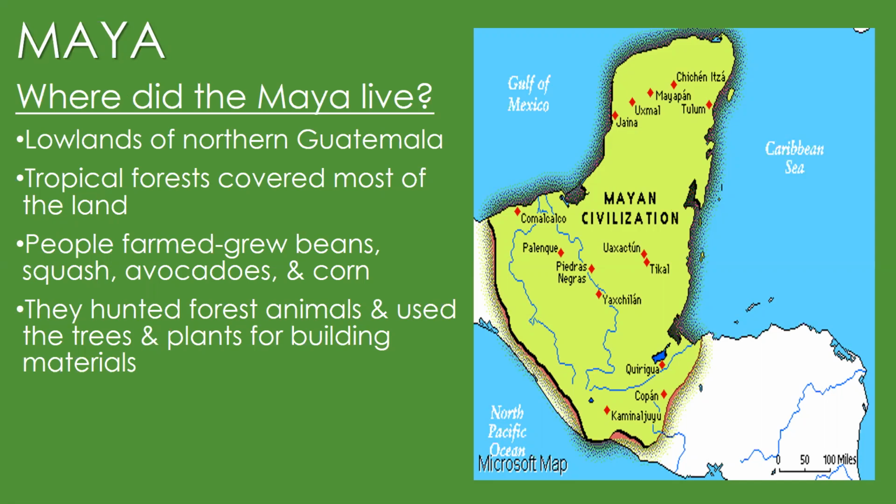They grew a variety of crops, including beans, squash, avocados, and maize, which is corn. The forest provided valuable resources too. Forest animals such as deer, rabbits, and monkeys were sources of food. In addition, trees and other plants made good building materials. For example, some Maya used wooden poles and vines along with mud to build their houses.